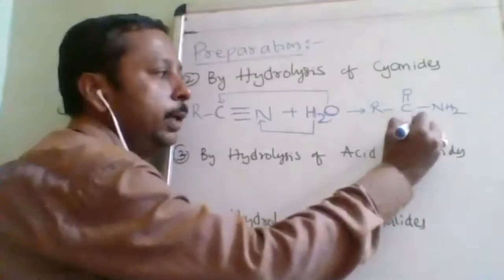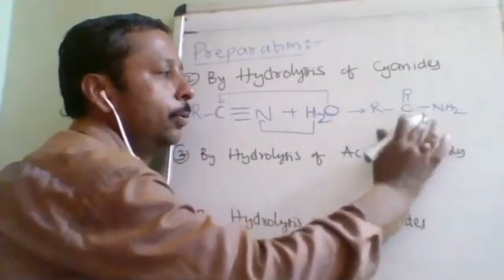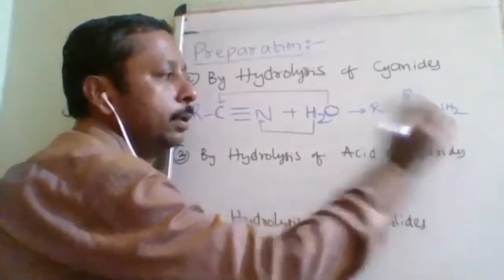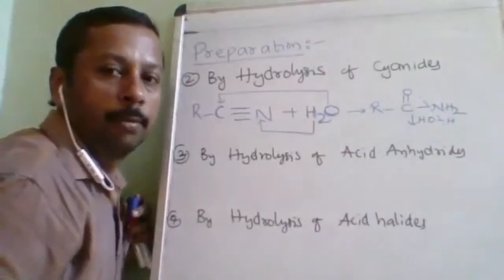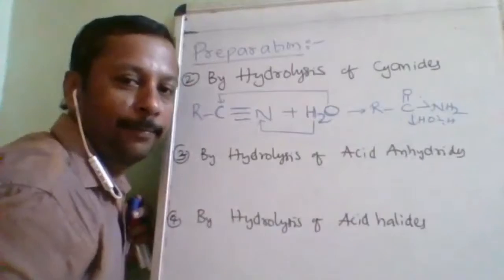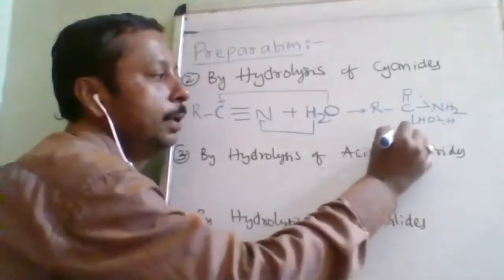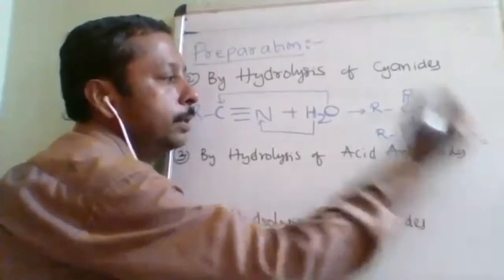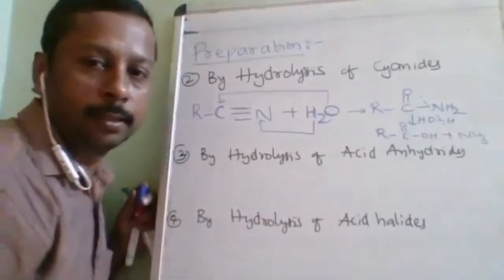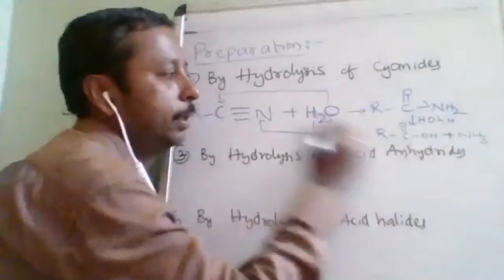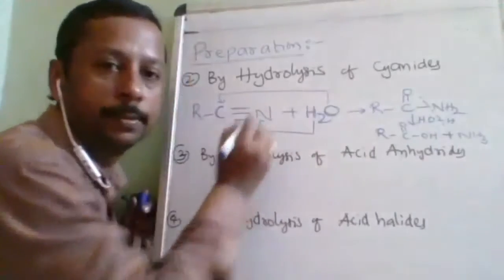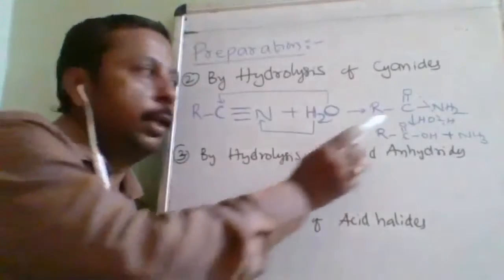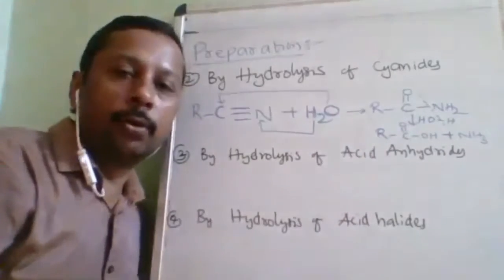If you still give one more water molecule, you should write the water molecule like this. So what will be the product? Easy to identify. What is the answer? RC=OOH plus NH3. This is the technique to identify. If you combine all the steps, that is called complete hydrolysis. If you take up to here, then it is partial hydrolysis.